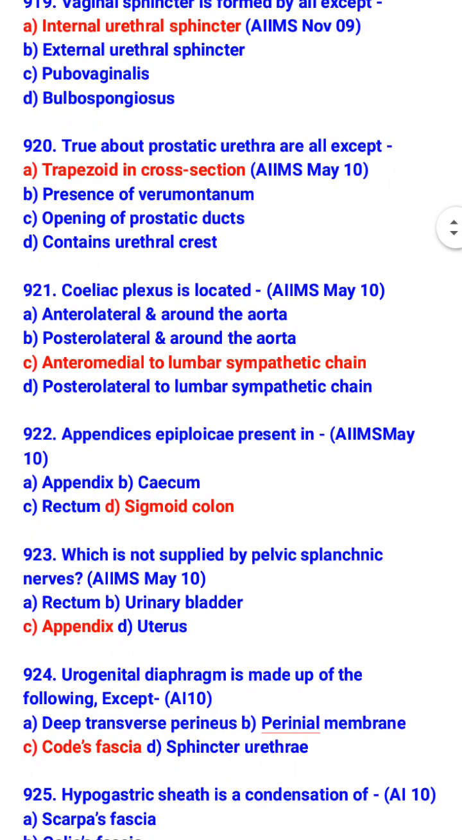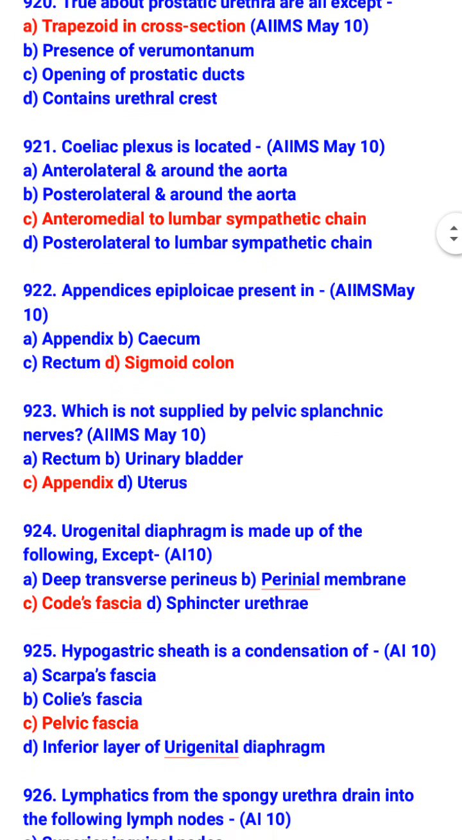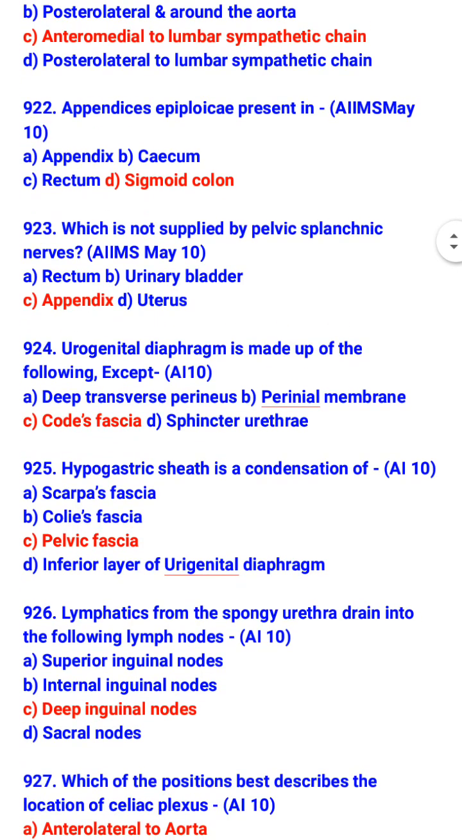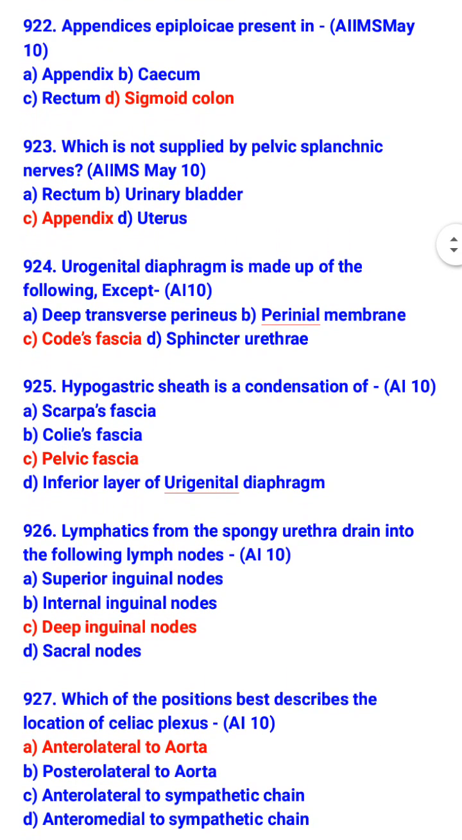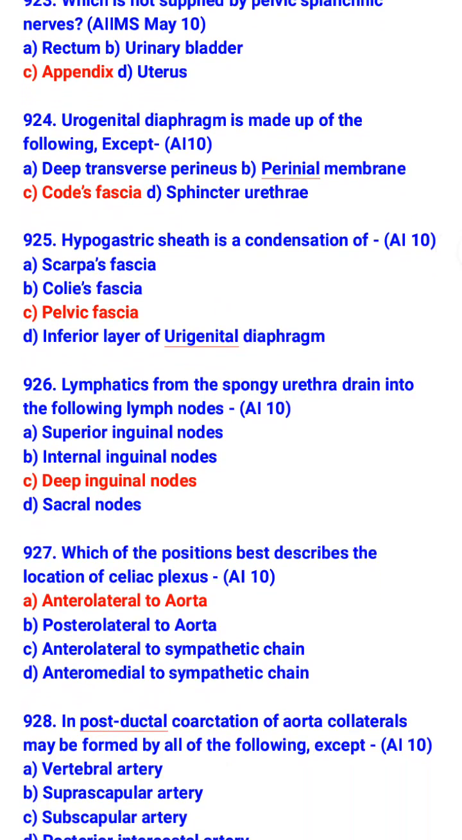Appendices epiploicae are present in sigmoid colon. Which is not supplied by pelvic splanchnic nerve? Appendix. So what is supplied by pelvic splanchnic nerve? Rectum, urinary bladder and uterus. Urogenital diaphragm is made up of the following except Colles' fascia. It is made up of deep transverse perineal, perineal membrane and sphincter urethrae. Hypogastric sheath is a condensation of pelvic fascia. Lymphatics from the spongy urethra drain into the deep inguinal lymph nodes.